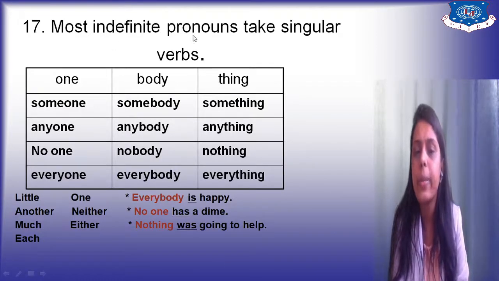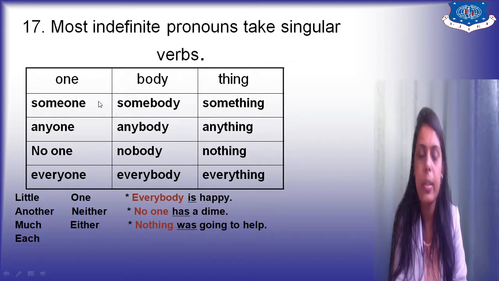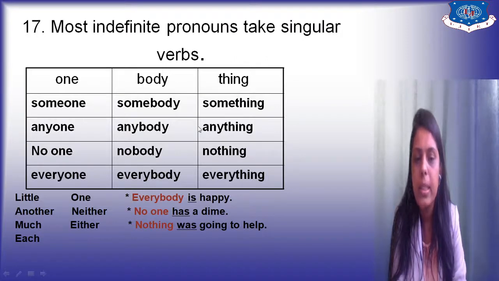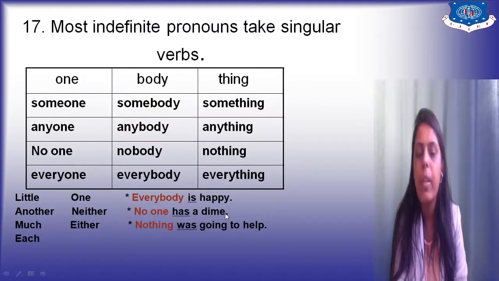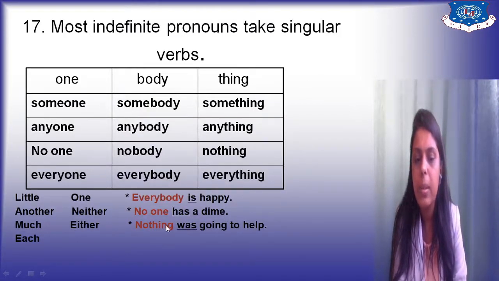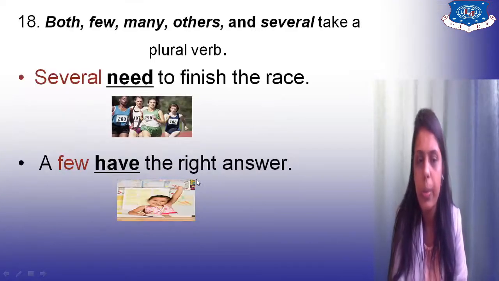Most indefinite pronouns take a singular verb, right? Here you can say somebody, anyone, no one, everyone, anybody, nobody, everybody, something, anything, nothing, everything, right? These all will take a singular verb. Everybody is happy, no one has a dime, nothing was going to help, right? So whenever there are indefinite pronouns, you take a singular verb.